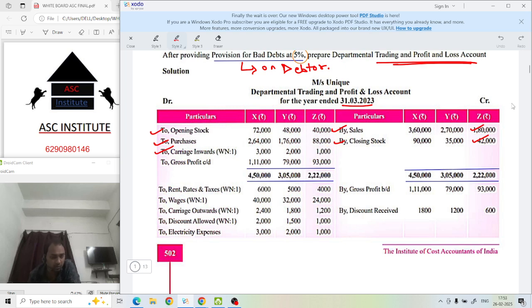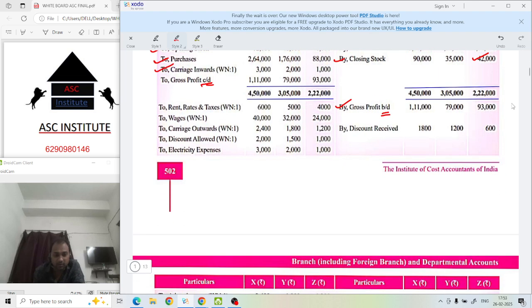You now take this gross profit CD 111,000, 79,000 and 93,000 over here as by gross profit BD. Okay, that was CD, this is BD. Carried downward, brought downward. Now use that table and fill this.